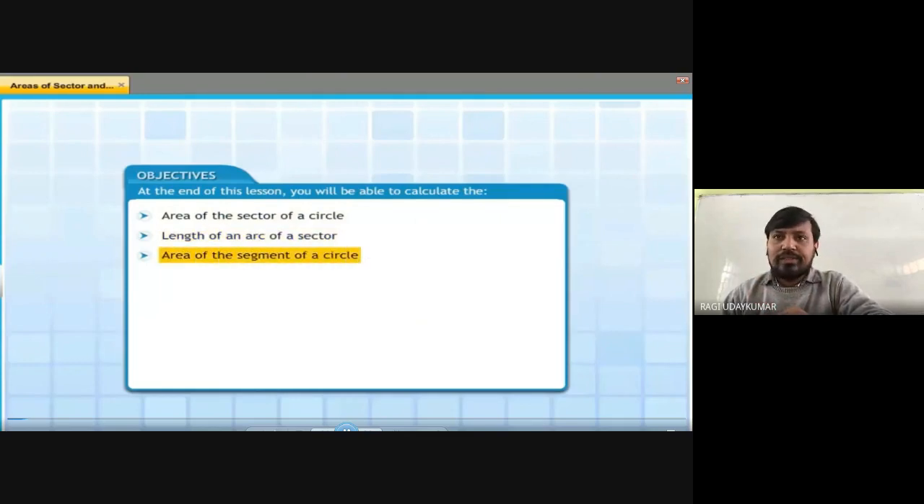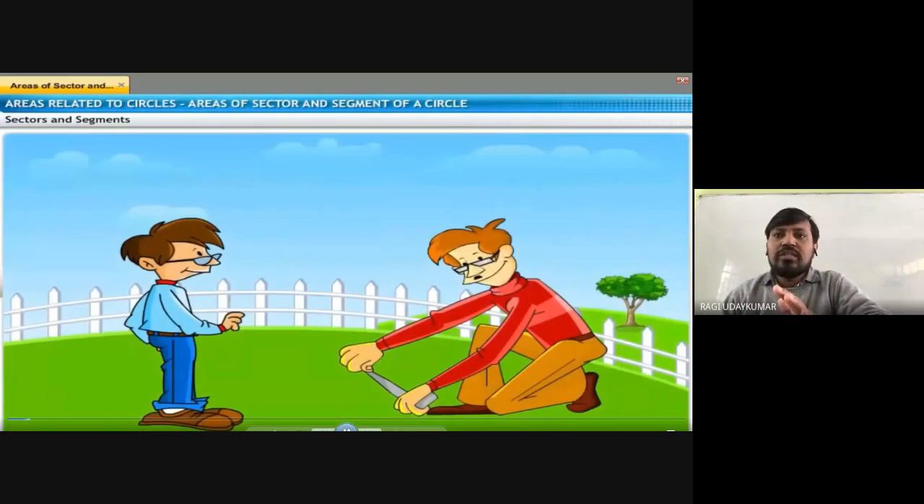Okay, so after completing it, first the basic things will be revised for you. Then after that, we will see difficult problems and different problems from the textbook and previous year questions. Okay, so now, sector and segment.